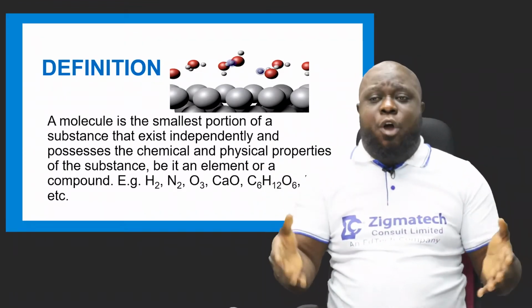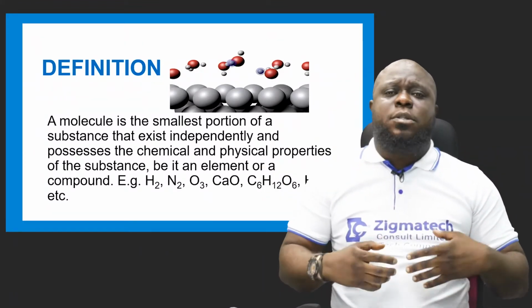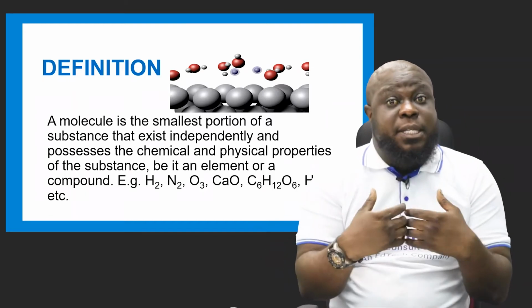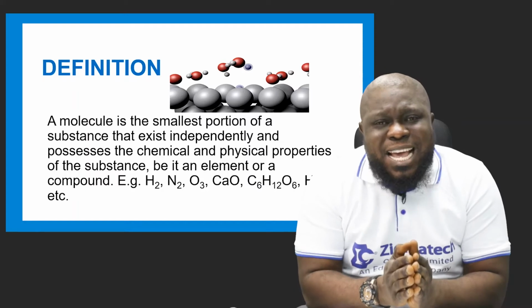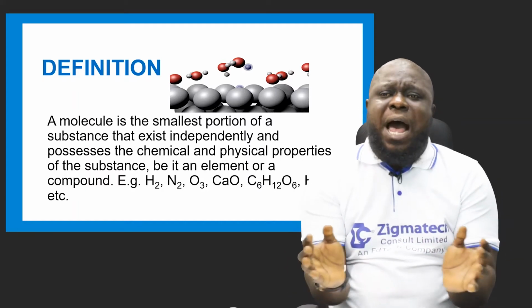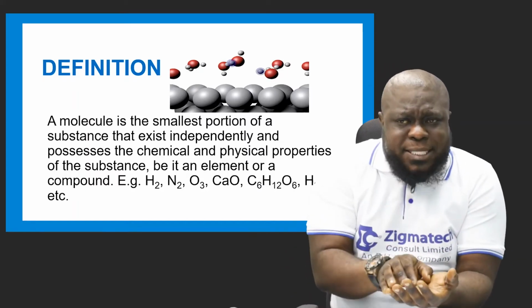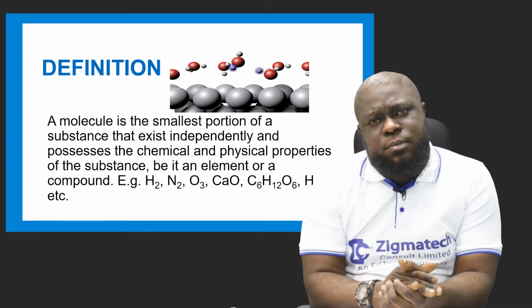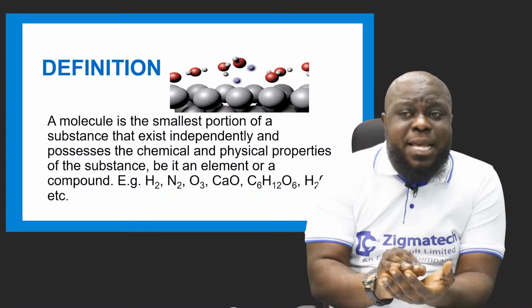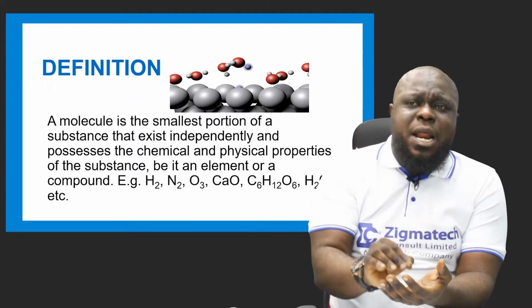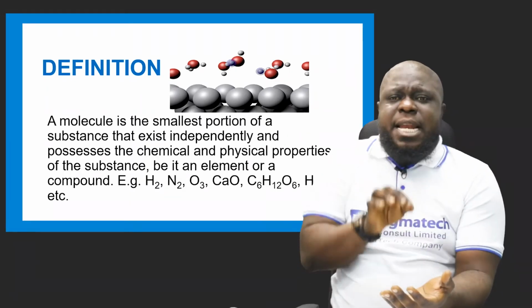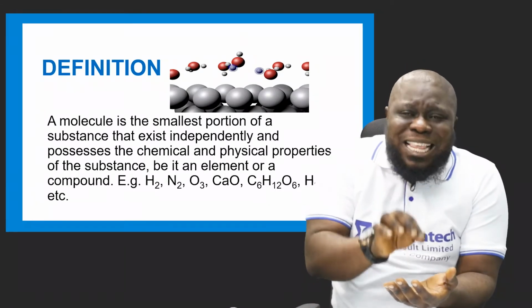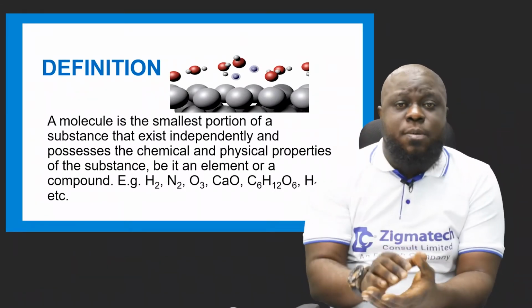And these atoms in the element are what break to form these molecules. In essence, the combination of atoms brings out a molecule. The combination of atoms brings out what? A molecule. And we know that an atom is electrically neutral. So in essence, the molecule is an electrically neutral group of atoms.